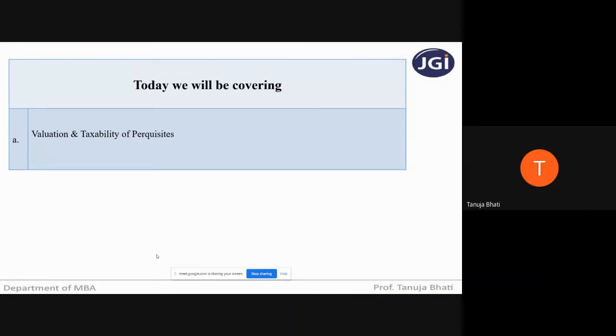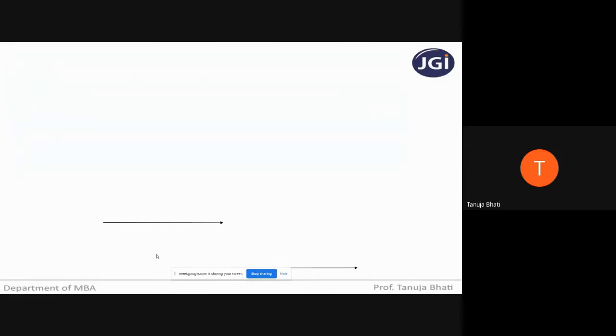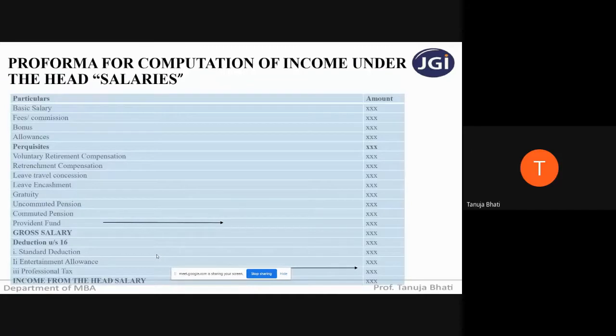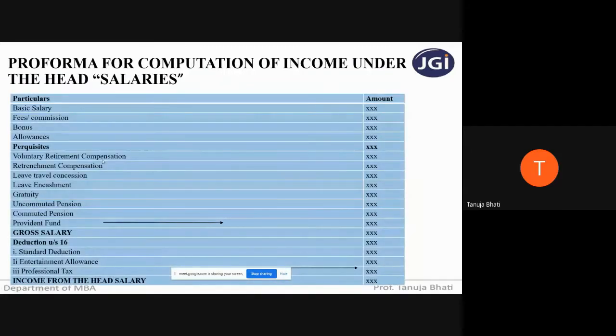So in today's module, we will be seeing the different perquisites that an employer gives to his employees and what is the value of that perquisite that we have to take in calculating the income from the head salary of a respective employee. So everyone please pay attention. Format again I'm just revising because this is very important.